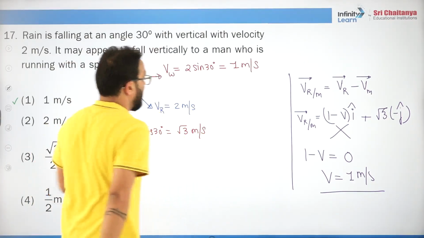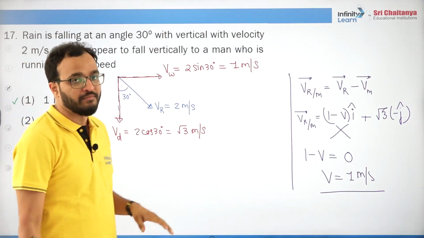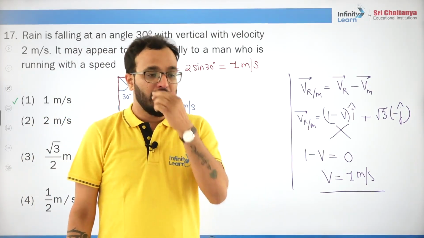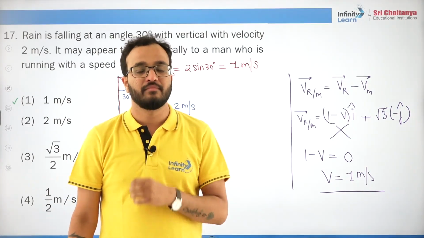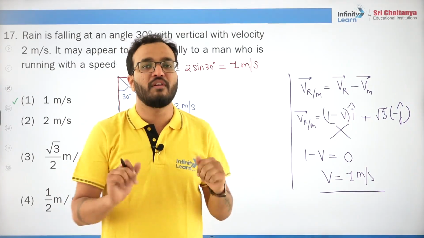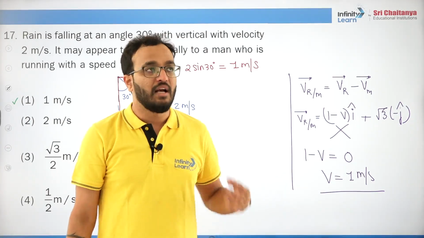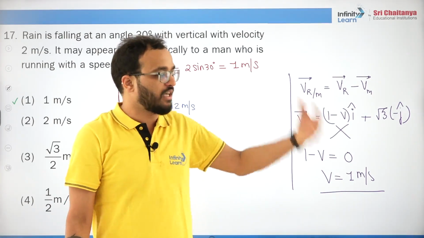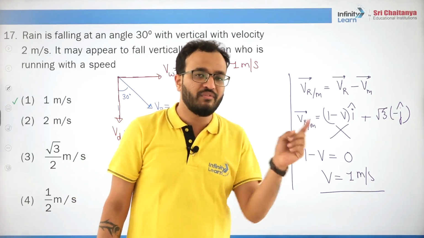Now the wind is moving with 1 meter per second and the drops are coming with root 3 meter per second. Now you tell me, suppose my friend is going with 5 meter per second and I want to talk to him, what will I do? I will also go with 5 meter per second so that he is at rest with respect to me. I want to bring him at rest with respect to me, right? If he is not at rest with respect to me, then how can I talk? That means if he is moving with 5, I have to move with 5.